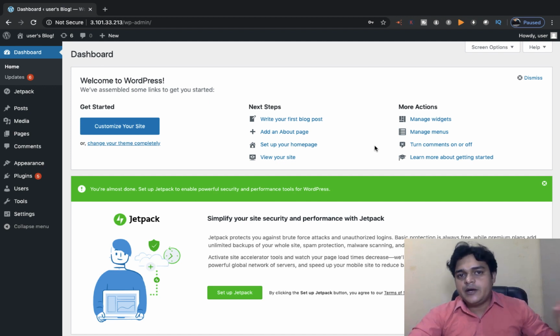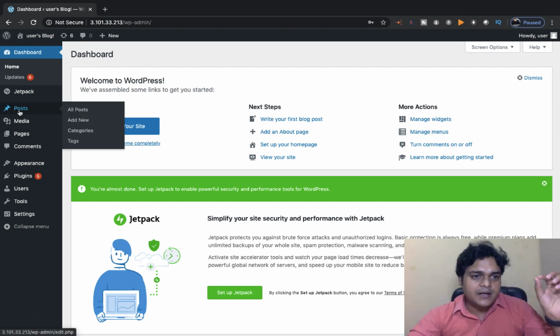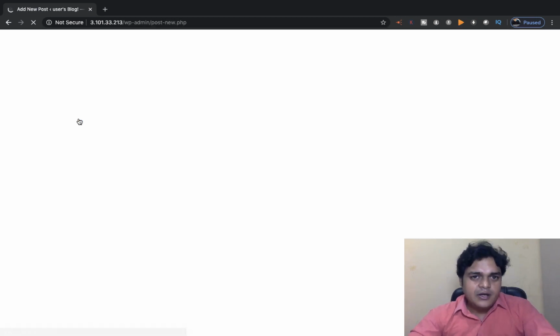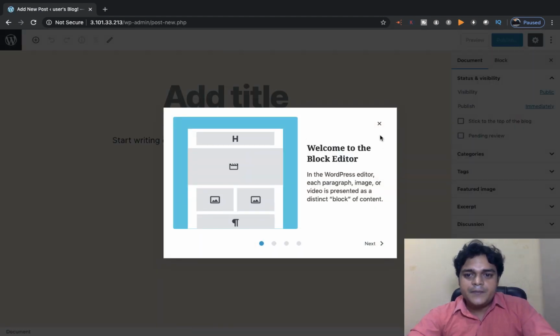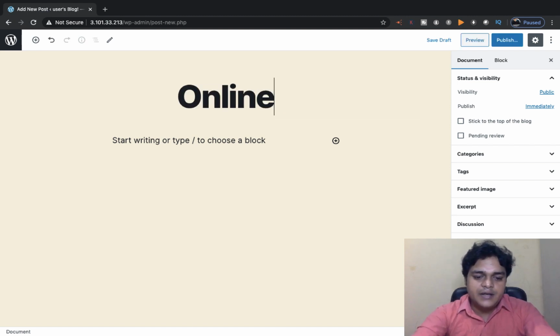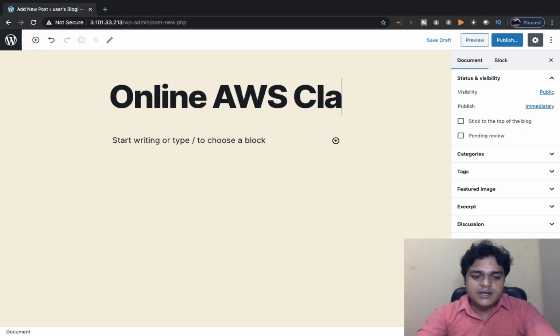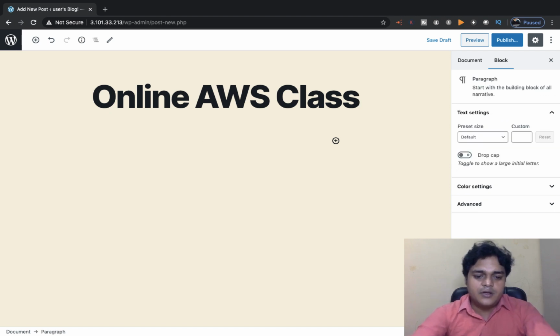With the help of this dashboard, you are able to design your website by using themes and plugins. So this is the basic information. I'm just going to show you one practical. Just click on post and click new post. I'm going to create a simple dummy website to understand how WordPress works. Just open it and type here, like I'm going to use online AWS class, right? And type something like become cloud expert.